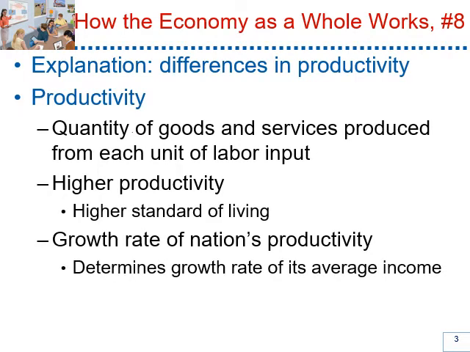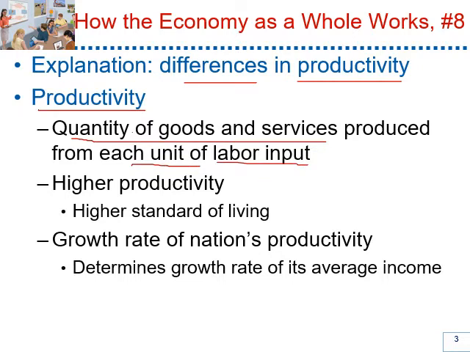Differences in standard of living explain the differences in productivity. What is productivity? Productivity is defined as the quantity of goods and services produced from each unit of labor input. For instance, the productivity of a worker of IBM is 100 computers per hour.